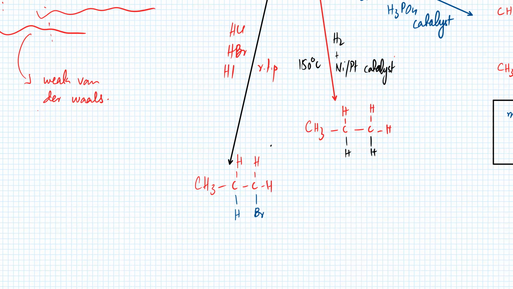So now there's going to be an issue. You're going to get two products. Either the H gets added to the left one and the Br gets added to the right one, or you're going to get the other product, where the H gets added to the right one and the Br gets added to the left one. So which one is the major product? The first one or the second one?